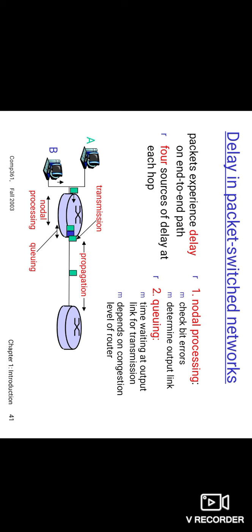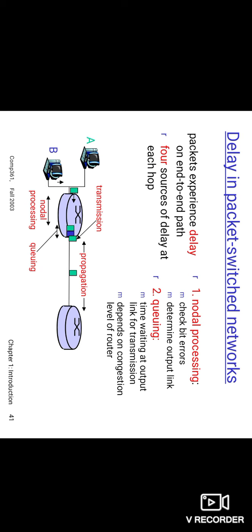First we see what the nodal processing delay is. Nodal processing delay is the time required to examine the packet's header and determine where to direct the packet. When a packet arrives at a router, first the router checks the newly arrived packet's header in order to determine where to direct the packet. The time required for determining the output link is part of it.